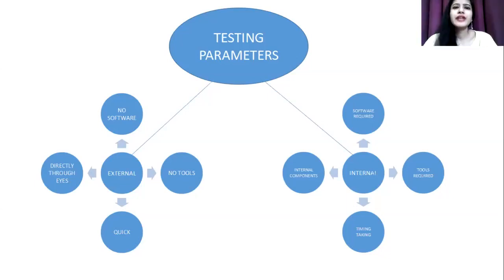Now when every category and every parameter is checked, what happens after that? Once it is checked, it is categorized as refurbished or certified refurbished. Both are the same. When you have a certified refurbished product or a refurbished product, it has to pass every category. But if it fails in any one, then it has to be renewed. It has to be replaced with the original part. You have to replace that particular part with the original part from the complete field.